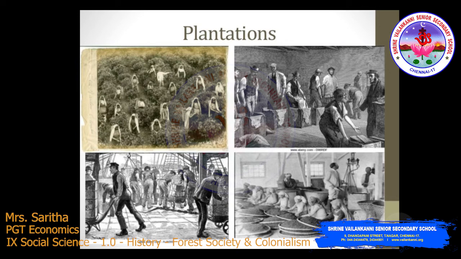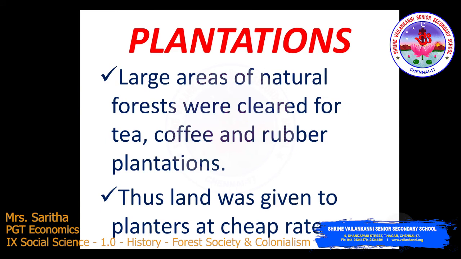Now, let's see what is meant by plantation. The first point: large areas of natural forest were cleared for tea, coffee and rubber plantations, to meet Europe's growing need for these commodities. They cleared our forests and started using the land for growing tea, coffee and rubber, for the Europeans' growing needs for their commodities.